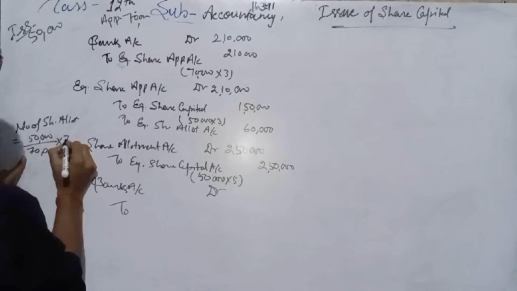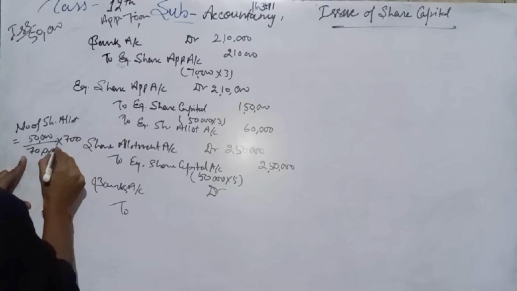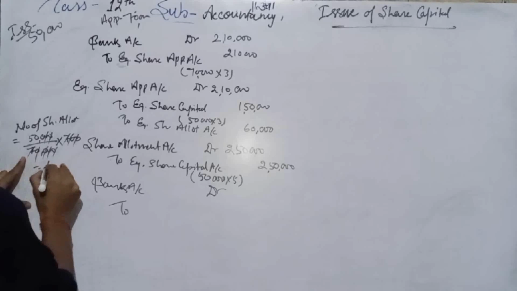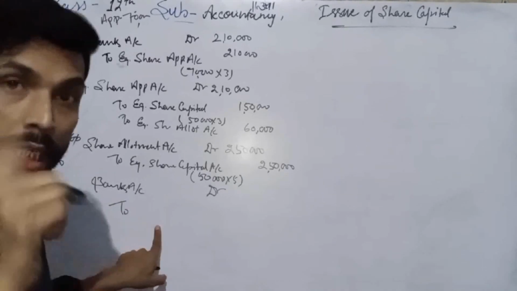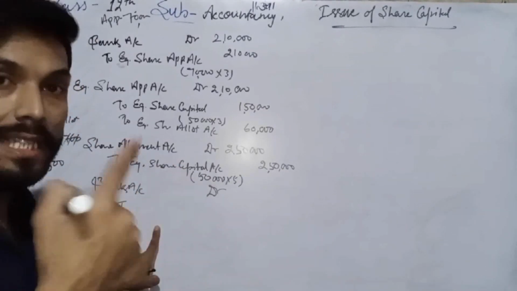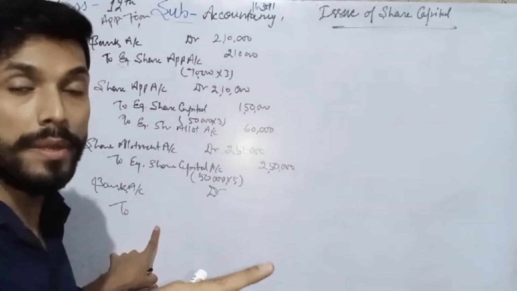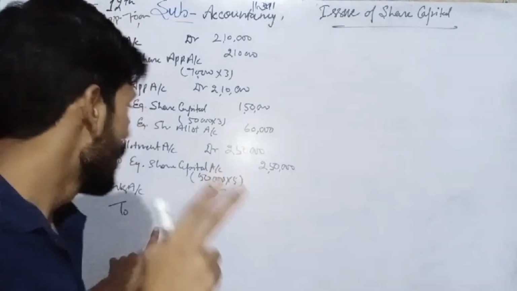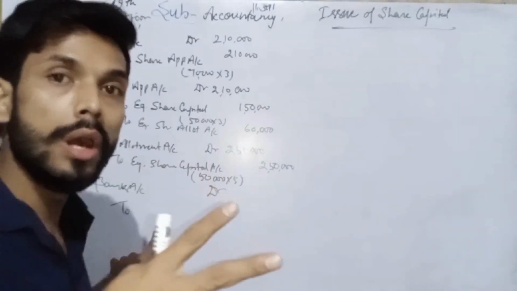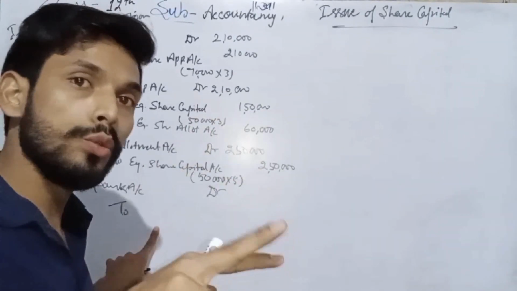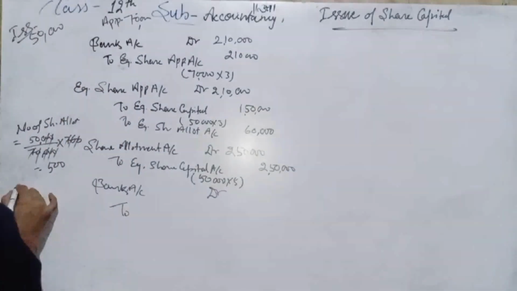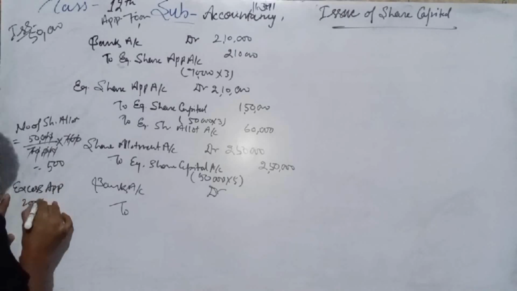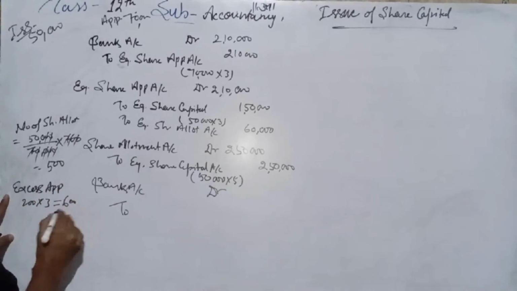Number of shares applied by Ramesh is 700. So 500 shares are allotted to him. Ramesh paid excess on application because he applied for 700 and the company allotted only 500. It means 200 shares excess, and on 200 shares we have excess application money of 3 rupees each, that is 600 rupees.